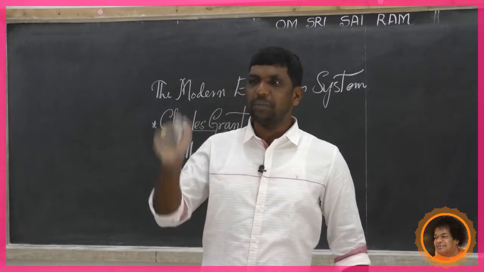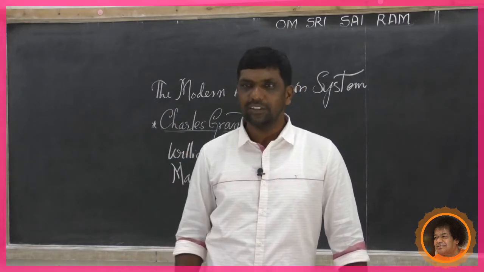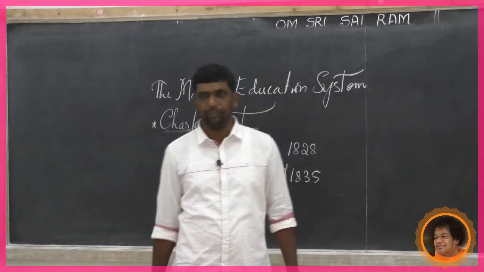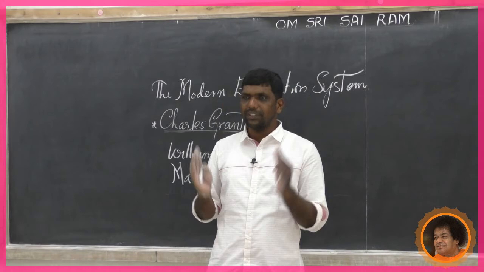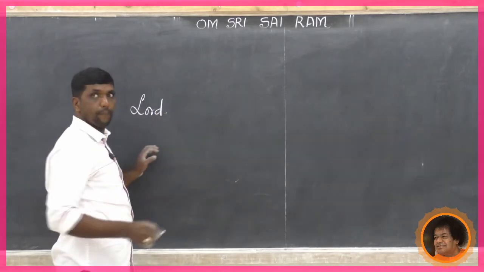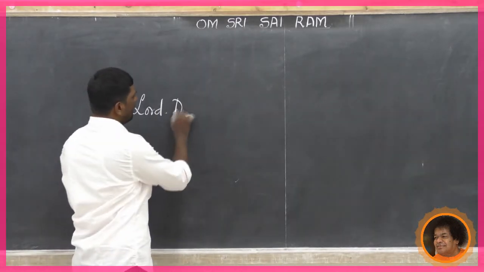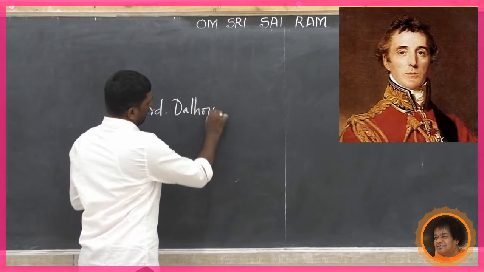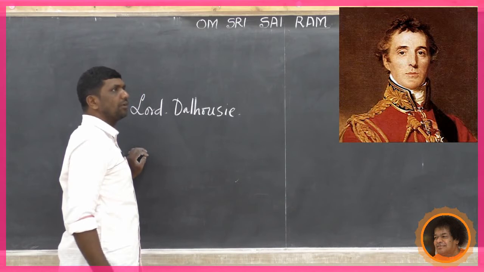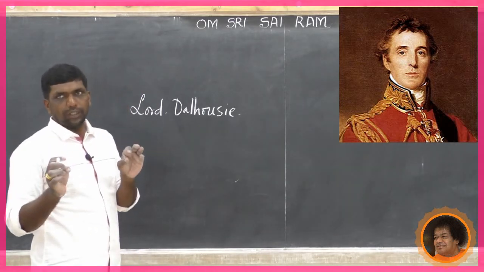The use of English medium in the Indian learning system started after the 1830s. Another important development was the establishment of universities in India. The Governor General Lord Dalhousie established universities. He also introduced the doctrine of lapse.